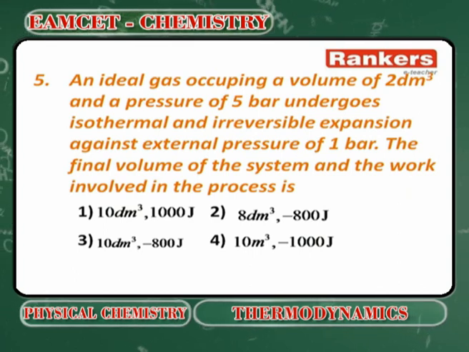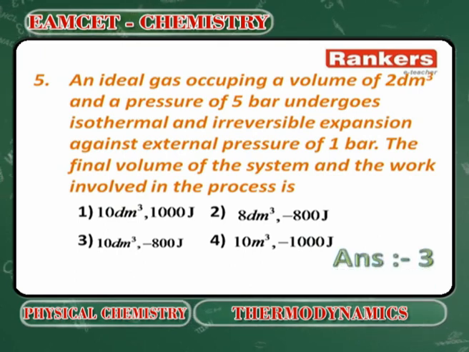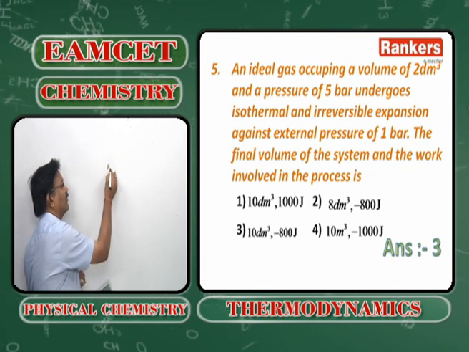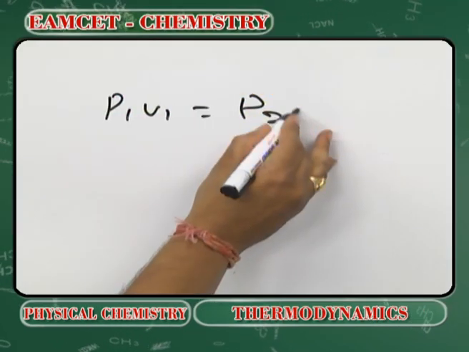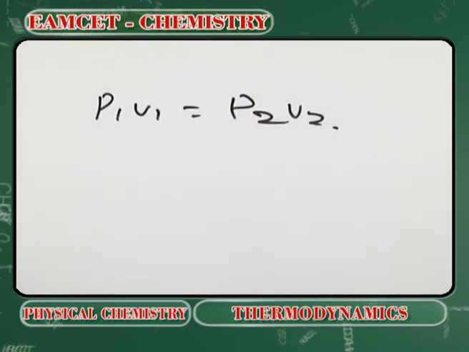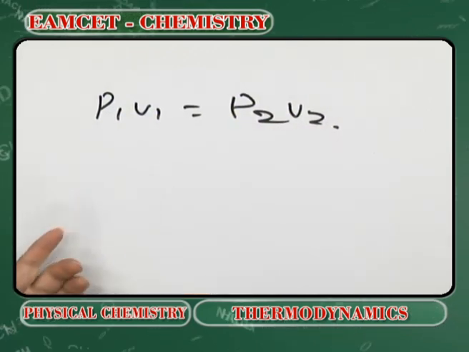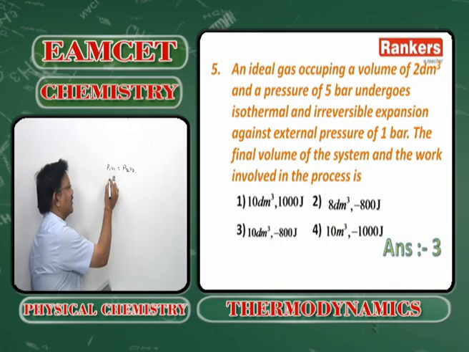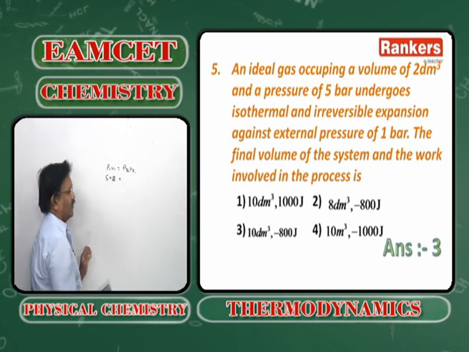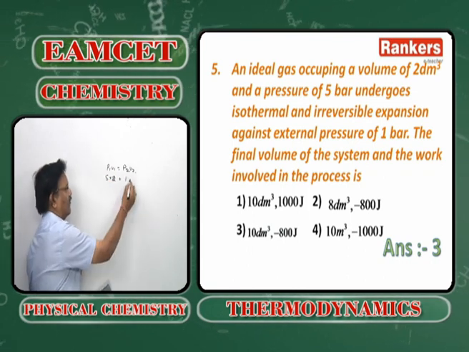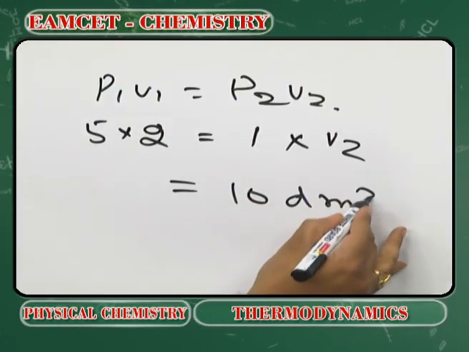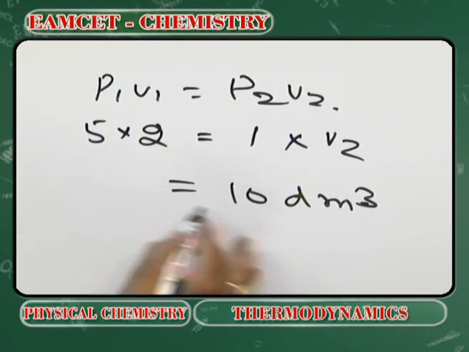How to calculate the final volume? P1 V1 is equal to P2 V2. Initial volume is 2 decimeter cube, and the pressure is 5, and final pressure is 1, and what will be the final volume? 10 decimeter cube. Now this is the final volume.